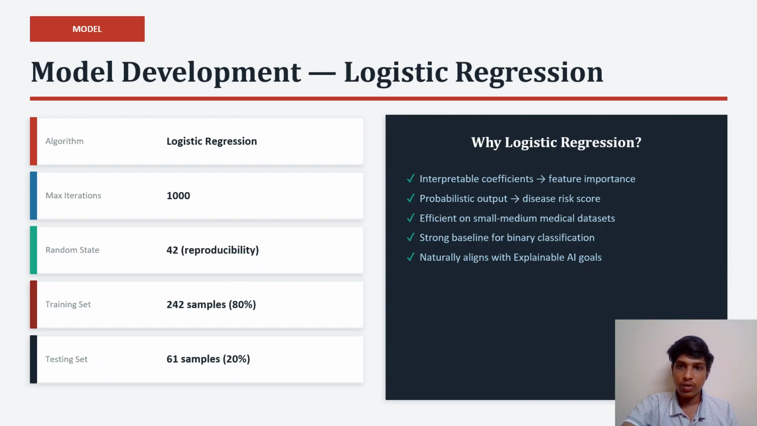For prediction, I used logistic regression. This is a simple and effective algorithm for binary classification problems. I chose this model because it is easy to interpret, it provides probability outputs, and it works well for medical datasets. Also, it supports explainable AI, which is important for this project.